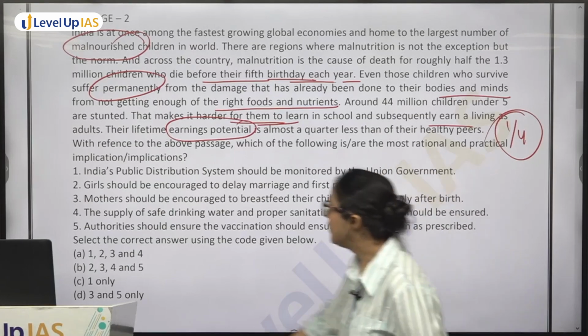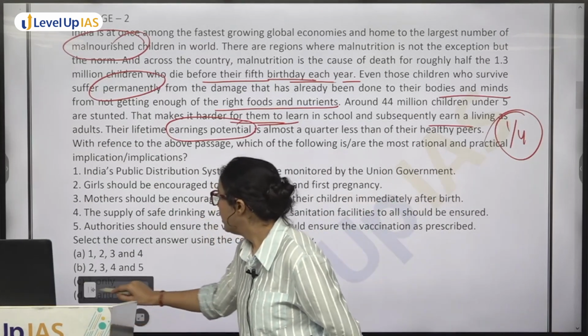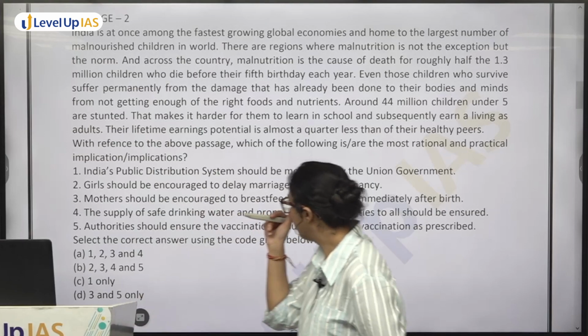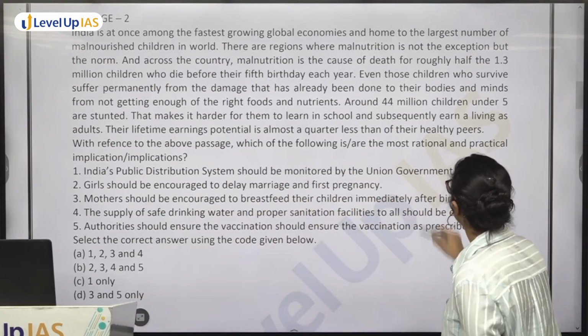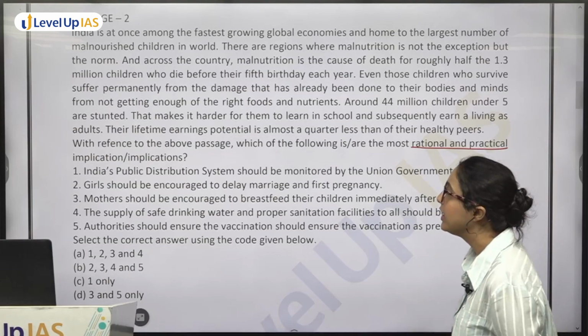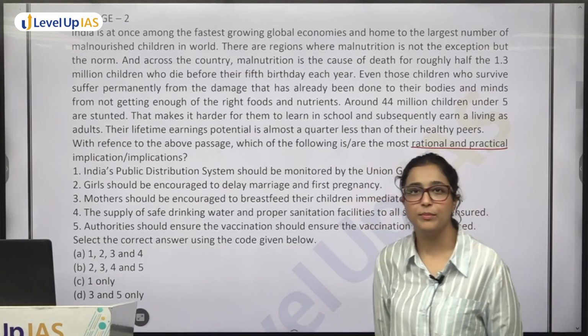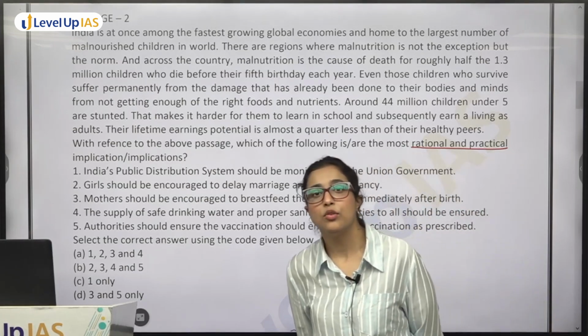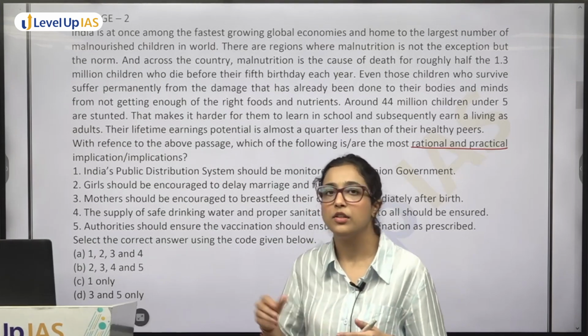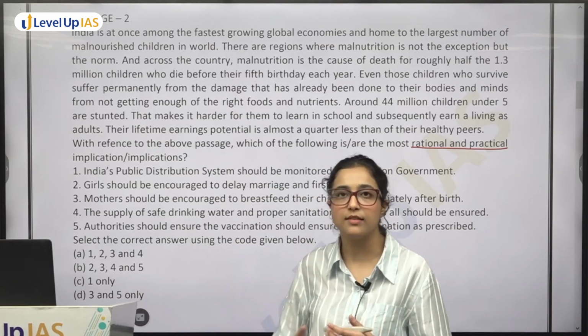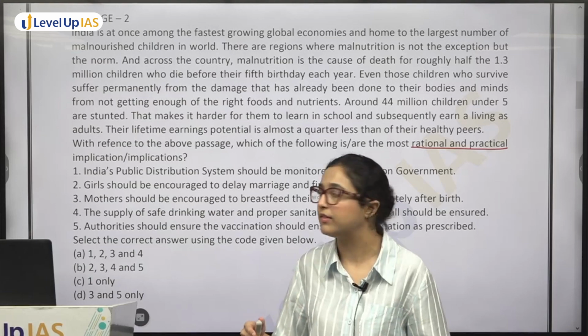Okay, so see, in this question you have, with reference to the above passage, which of the following are the most rational and practical implications? So now अब देखो implications क्या है? To improve the health of children, ठीक है? To improve the health of babies that are being born, ये सब implications होनी चाहिए, that will help this.